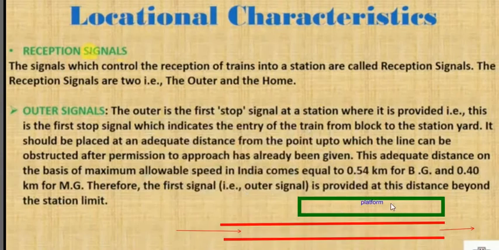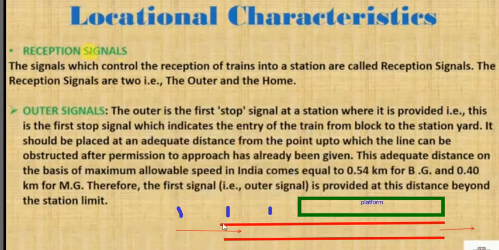For example, suppose this is a platform and this is a railway line, and the train is coming from this direction to this platform, and then it will move from here. The signals placed here at the starting of this platform may be here, here, or here. Suppose these are the locations of signals.